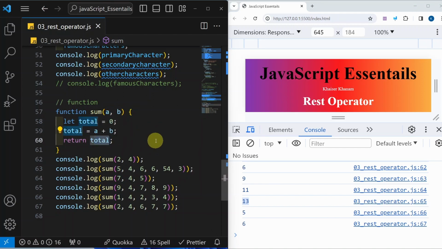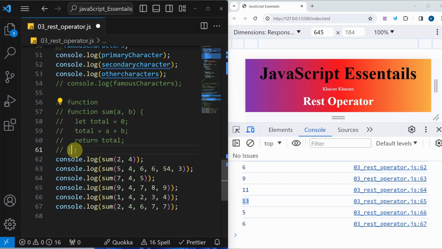But I do not want this one. So whatever number of arguments I pass here, it should not matter. All the arguments should be taken inside this function parameter and I should be getting the result. So how can we do that? Let me just comment this out.